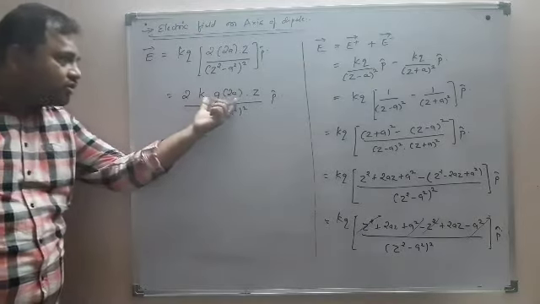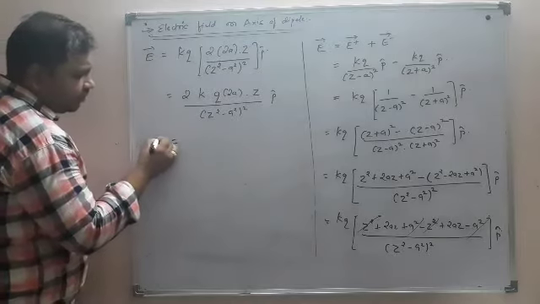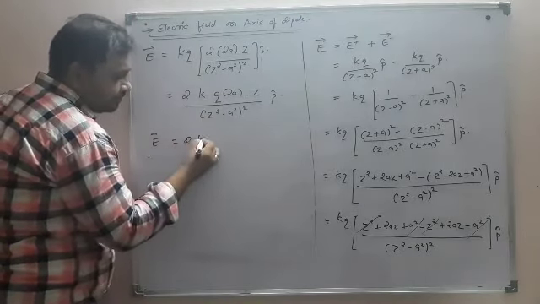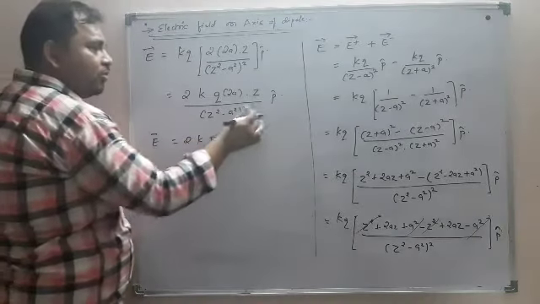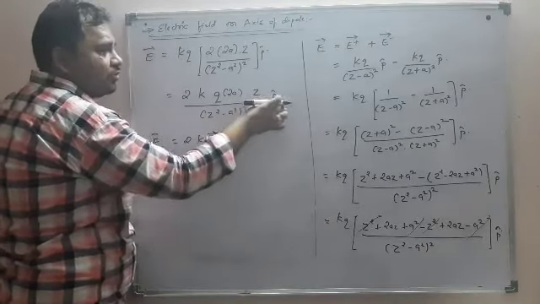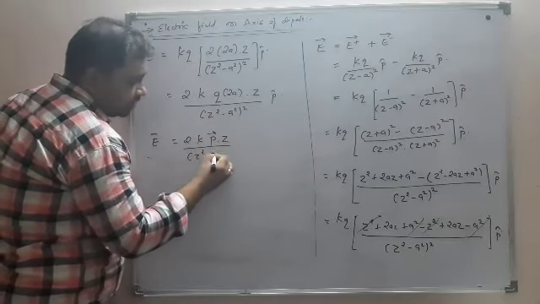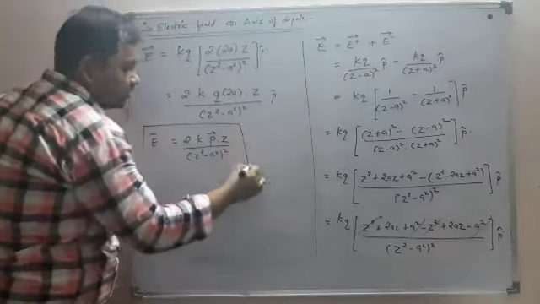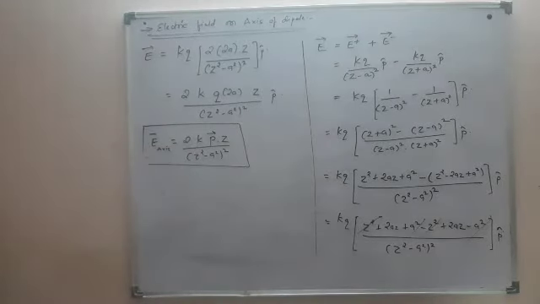Now what does this Q into 2A mean? Q into 2A, we already know the product of charge and distance between them is nothing else but the dipole moment P. And when I write dipole moment P, I can write the direction above this P only, so no need to write P cap now. So this will be 2KPZ upon Z square minus A square the whole square. This is the electric field on the axis of a dipole.